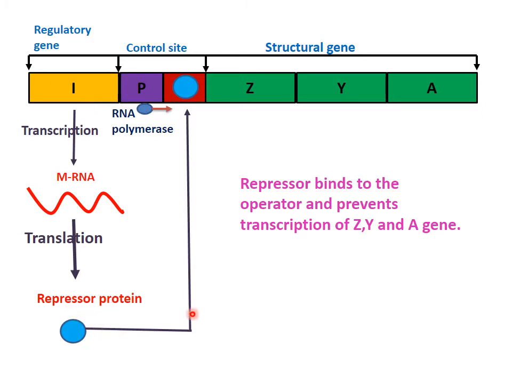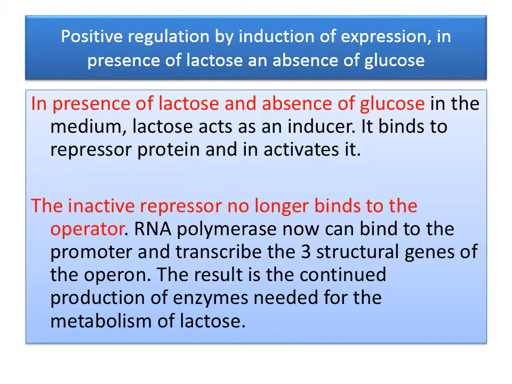This repressor protein now binds to the operator site. On binding, RNA polymerase cannot bind here, and that's why it prevents the transcription of the Z, Y and A genes into messenger RNA. So there is no synthesis of all the three enzymes.